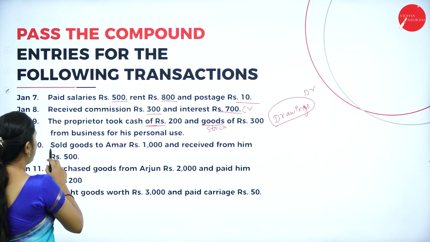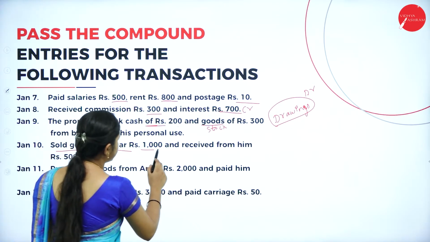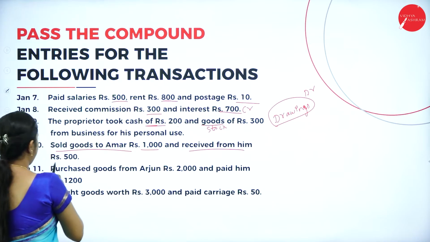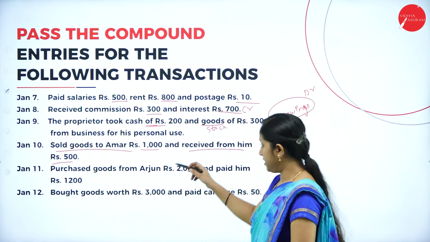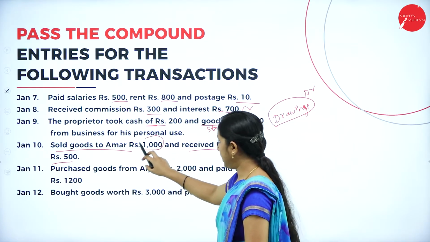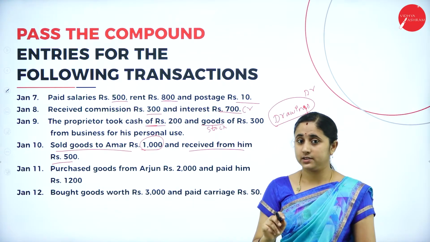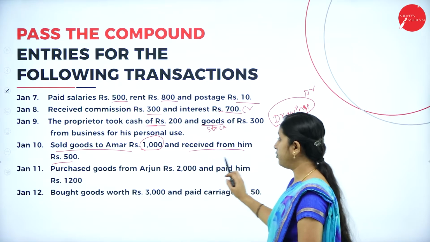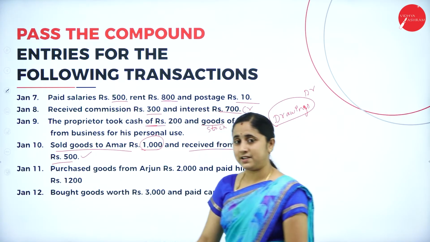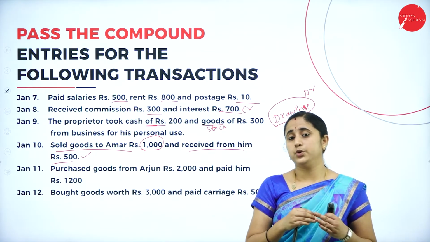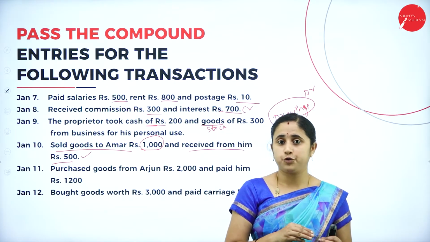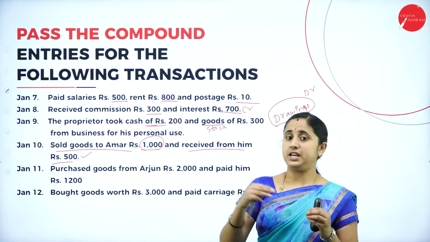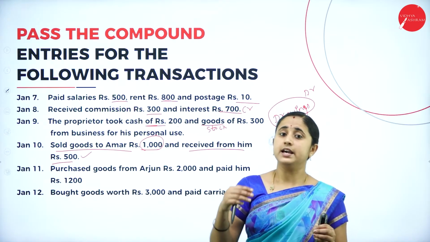Next, sold goods to Amar 1000 and received from him 500. That means you are selling to Amar for rupees 1000, but you will receive from him only rupees 500. That means you made a sale for rupees 1000 and you will receive cash of rupees 500. Remaining 500 is considered as credit sale.